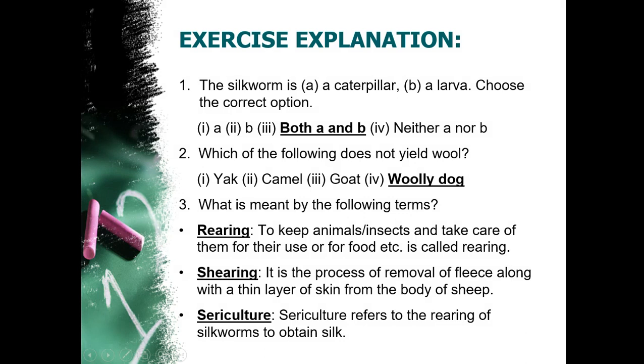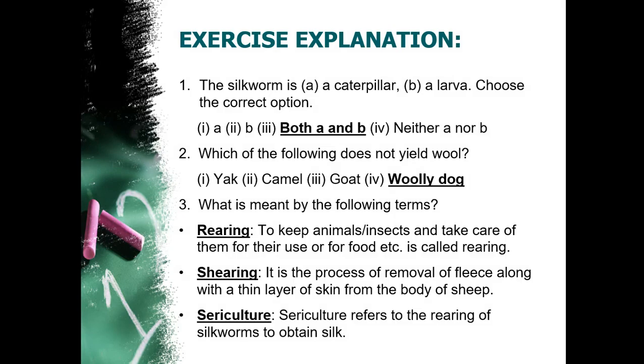Shearing means the process of removing fleece along with a thin layer of skin from the body of the sheep. Or you can just write, the process of removing fleece of an animal. This process is known as the shearing process. Next one is sericulture. Sericulture means the process of rearing silkworm for getting silk.